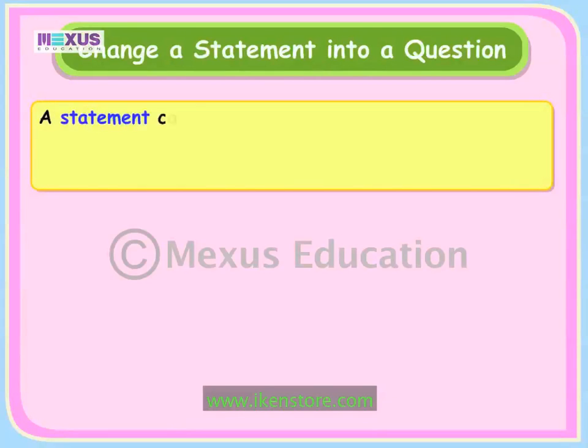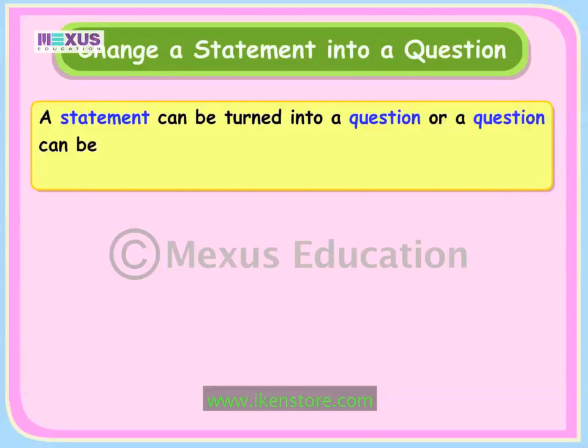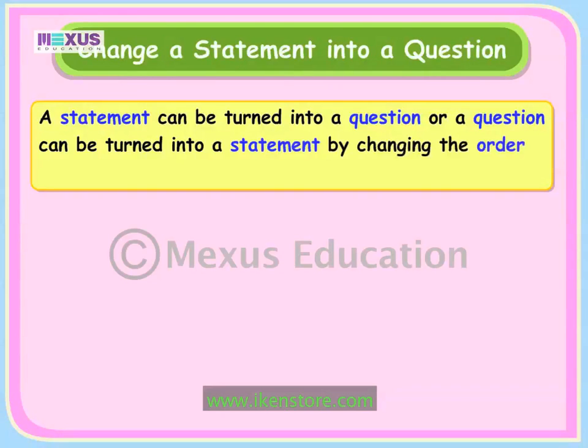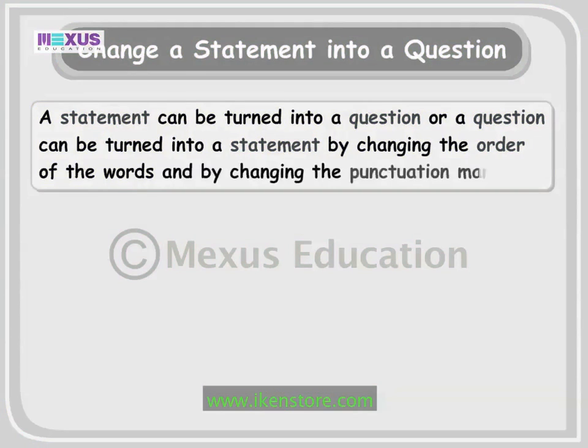A statement can be turned into a question, or a question can be turned into a statement by changing the order of the words and by changing the punctuation mark. First, let us learn how to change a statement into a question. Take a look at the following statement.